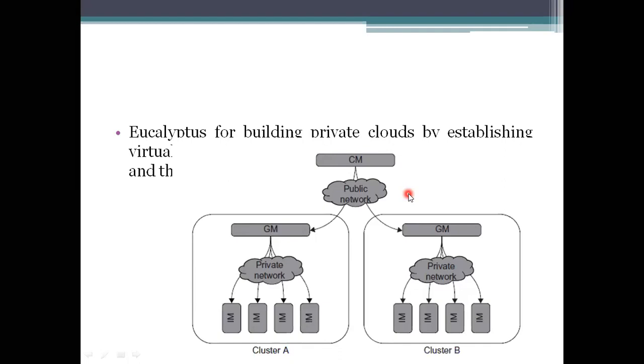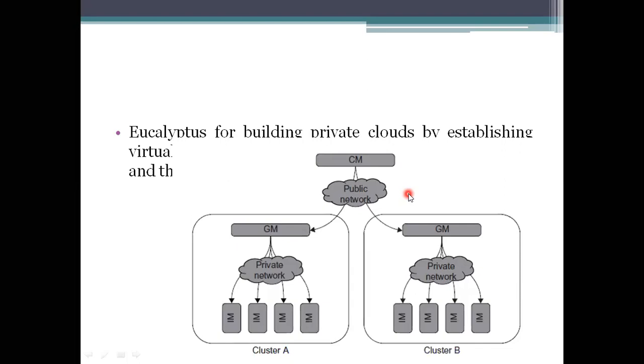If you see how Eucalyptus is organized, it takes the nodes into instance managers. What are the instance managers? Those with the same behavior, working in one environment, are taken as a cluster. To monitor these instance managers, it maintains a group manager which is connected to them through a private network. And later we have a cloud manager.